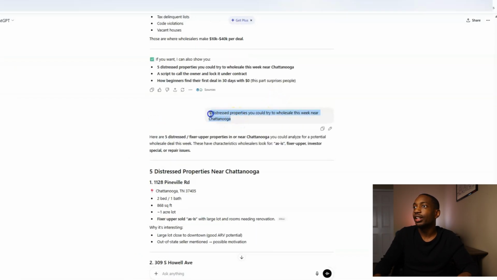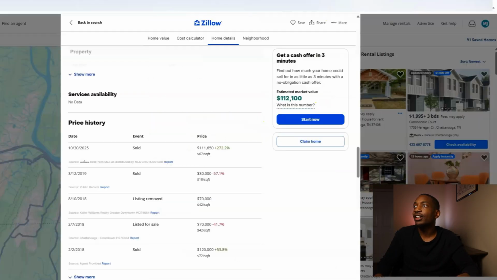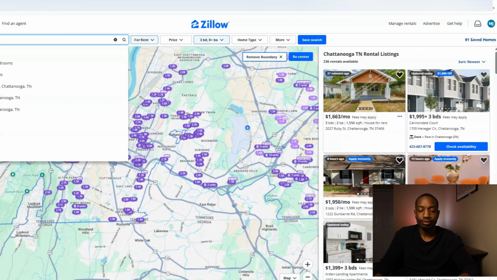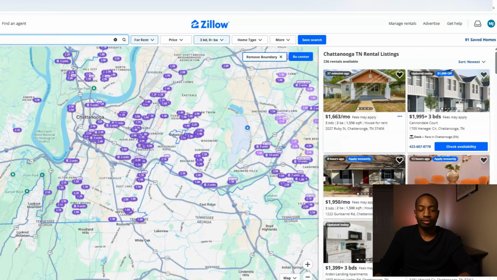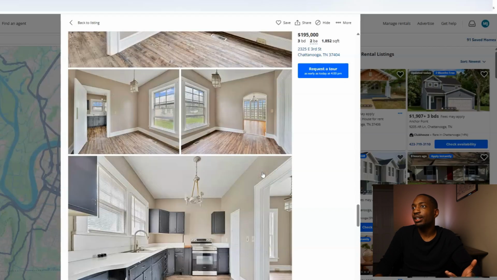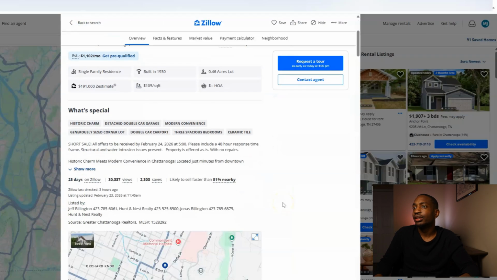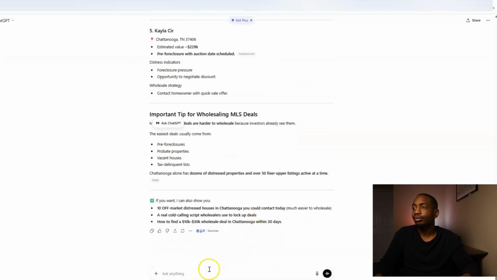What I'm going to do is find me that are currently for sale. So for sale, investment type of properties. Let's see what this one says. This might be a house. Short sale, all offers received. Okay, so that's an option. So that's how you can do.